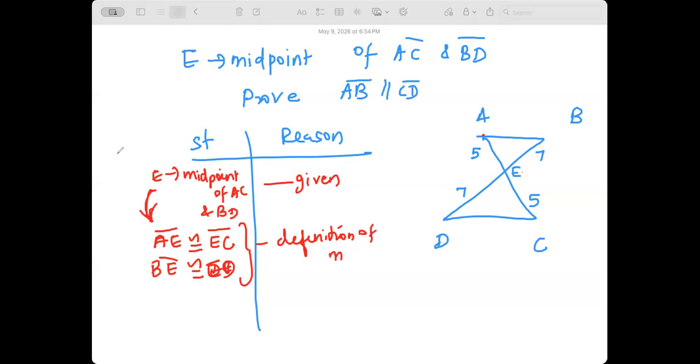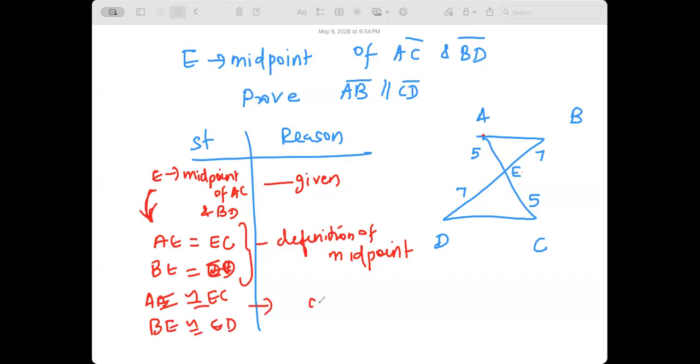If I really want to properly write, I would say midpoint doesn't say congruence. I would really want to say equal to, definition of midpoint. And then you can say they're congruent. AE is congruent to EC, and then you can say BE is congruent to ED. Definition of congruent segments. Then what?